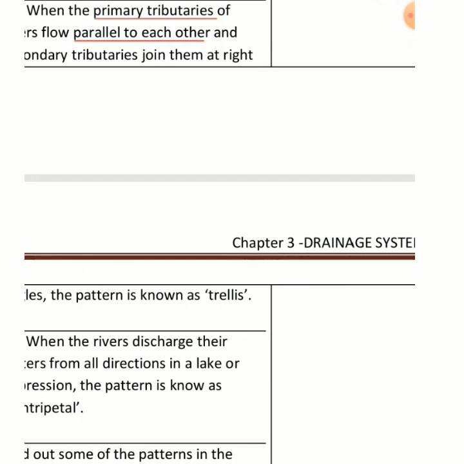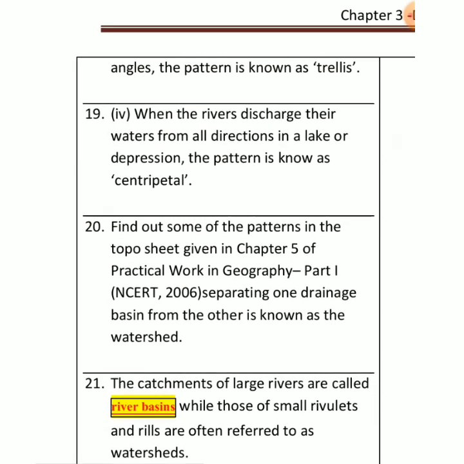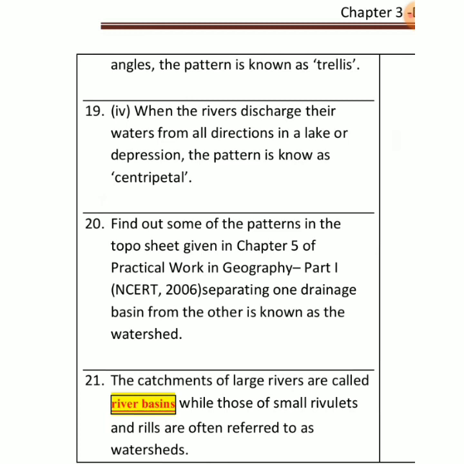अब इसमें क्या हो रहा है आपका, ये आपका मेन रिवर, this is one tributary and this is another tributary. You see they are moving parallel to each other. This is called primary tributary, this is called secondary tributary, right? They are moving parallel to each other and the pattern is called Trellis pattern. So you are understanding, I told you about dendritic pattern, I told you about radial pattern, now I'm talking about Trellis pattern, right? So these are three patterns which are very important, how the shape of a river is designed basically.